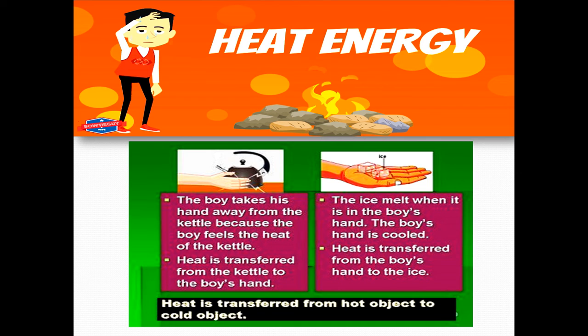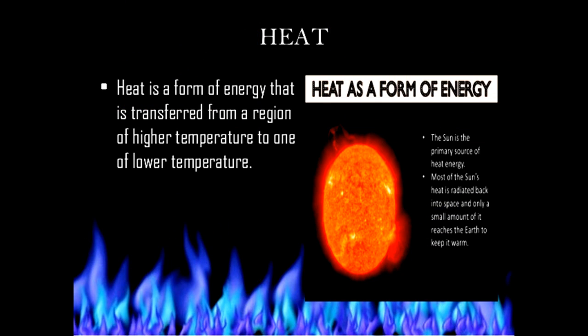And see here, with ice cubes also, the ice melts when it is in the boy's hand, and the hand is cooled, because the heat is transferred from the boy's hand to the ice. As I told you, the human body has a particular temperature, right? So because of our own body heat, the ice cube is getting melted. Fine. So in this activity, the heat is transferred from the hand to the ice cube. This is heat energy, and we have shown how it is transferred.